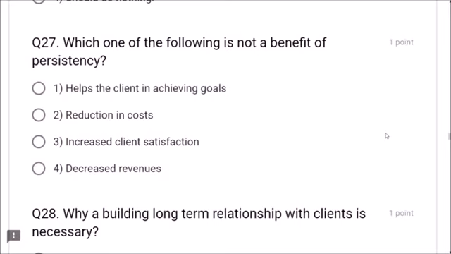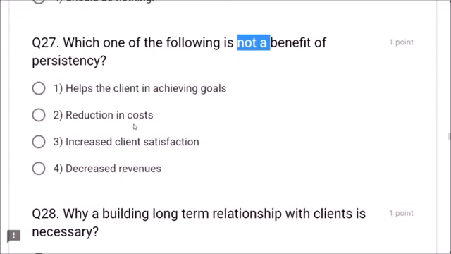Next, question number 27. Which one of the following is not a benefit? Dear friends, the keyword is not a benefit of persistency. Helps the client in achieving goals? Yes, it does.